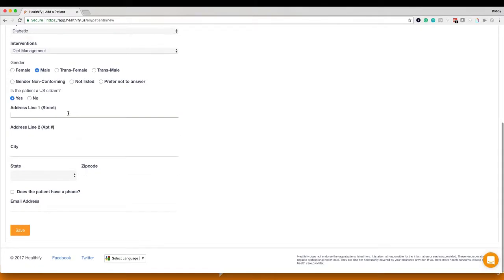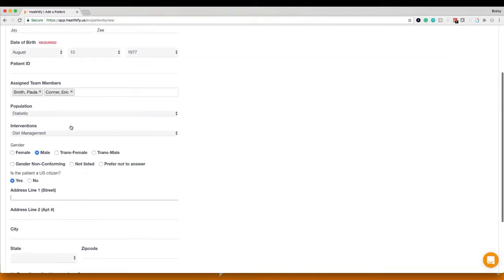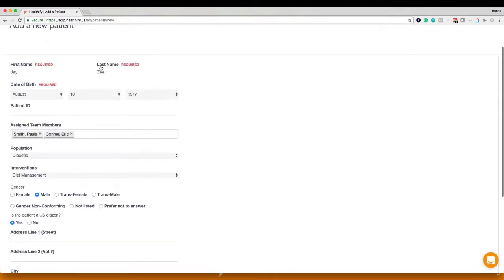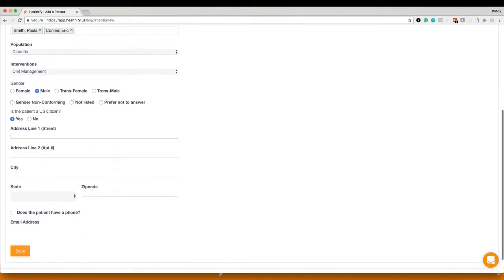And then JZ's address line. We want to put in the most specific information we can here. You'll notice some of this is not required. The only thing that's really required is first name, last name, and date of birth. But the more information you put in here, it's only going to help. So we'll go ahead and add some information here.